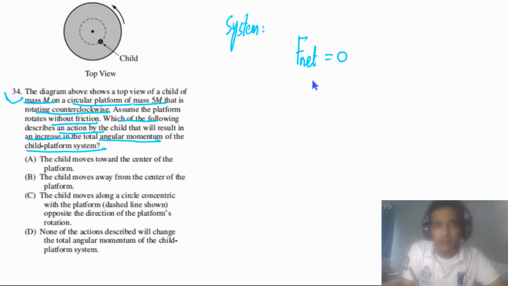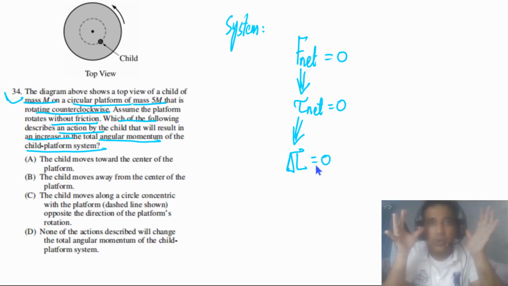So for the system, F net is equal to 0. If F net is equal to 0, it means that tau net is also equal to 0. If tau net is equal to 0, it also means that the change in angular momentum is 0. So we can say delta L in this case is also equal to 0, meaning angular momentum remains constant.